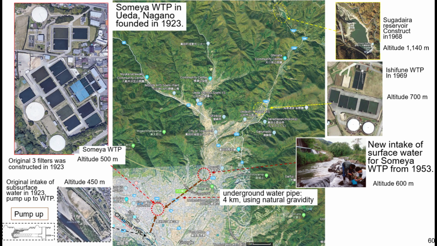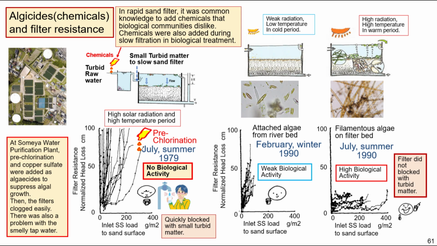In Ueda City, there is the Sumiya water purification plant. The original filters were constructed over 100 years ago. They still use the original filters without any trouble. After World War II, they made a mistake.